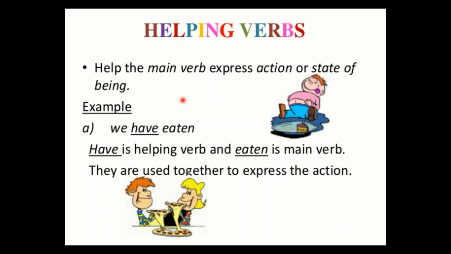So again, helping verbs are also called auxiliary verbs, and these helping verbs or auxiliary verbs have two kinds. See here, we have eaten. Have is a helping verb and eaten is the main verb. So what is a helping verb? Definitely, it helps the main verb. So here eaten is a lexical verb or a main verb or an action verb. Now it depends on the option that has been asked to you, but you should know all the names of parts of speech. They are used together to express the action.